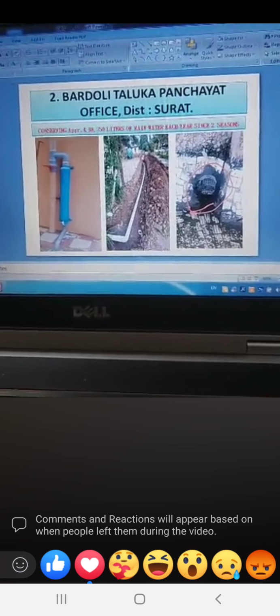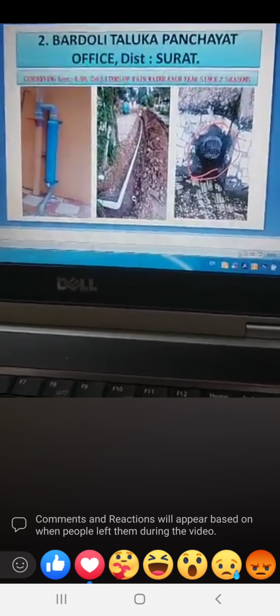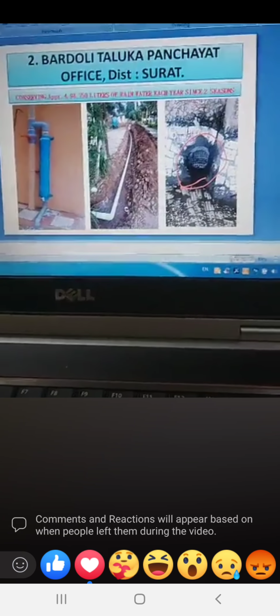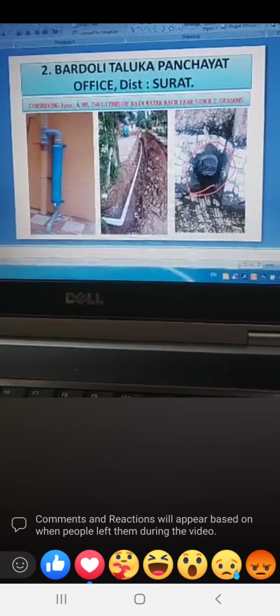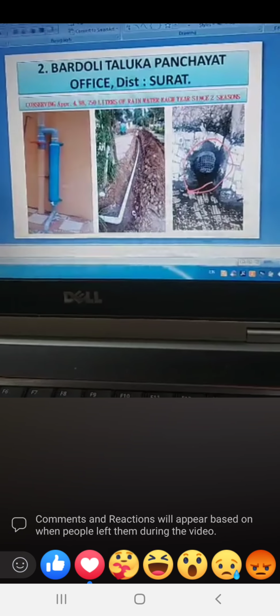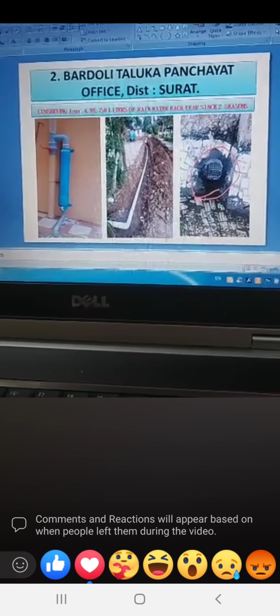Now you can see this other government office work done at Badoli Taluka Panchayat, that is Badoli block office in district Surat, where we have installed a rainwater harvesting filter. As I mentioned before, it is government approved, recommended and used by government. This is the only filter developed by Rainwater Management.